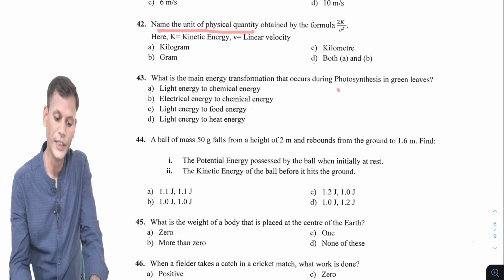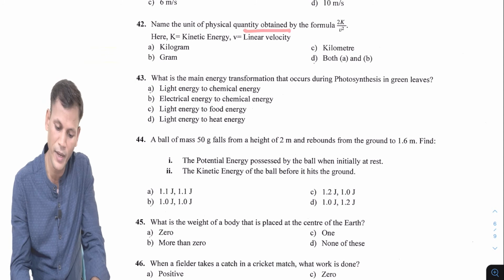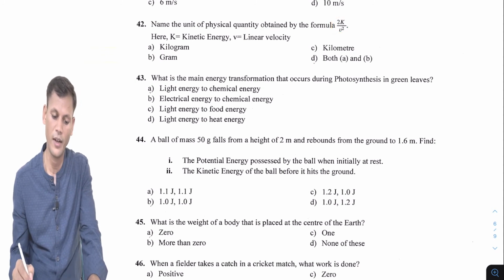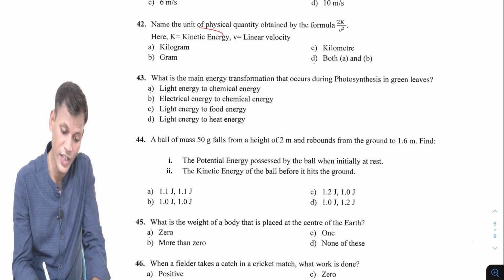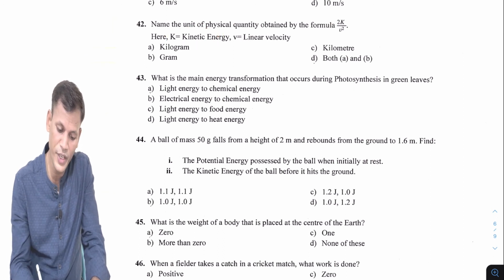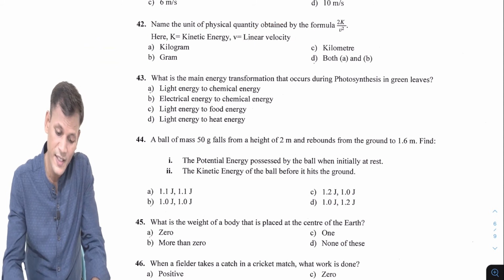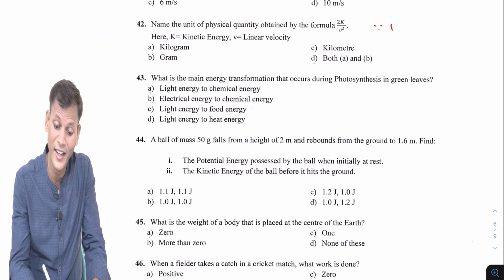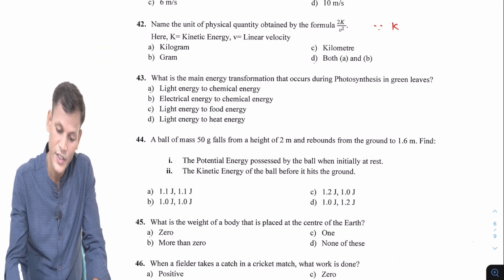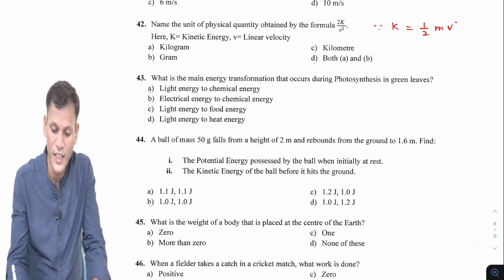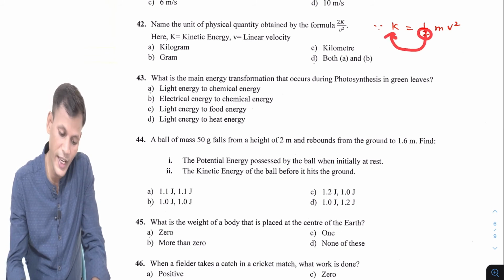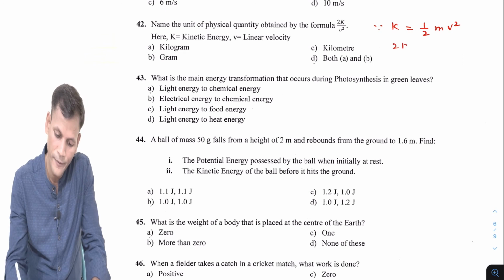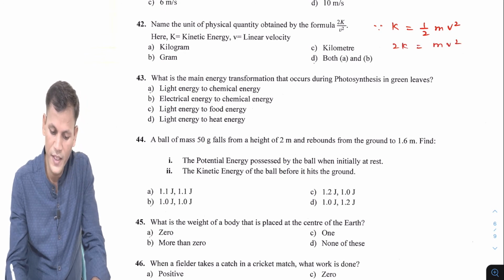Name the unit of the physical quantity obtained by the formula 2k upon v square, where k is the kinetic energy and v is the velocity. Very simple it is. Since kinetic energy, now I am representing by the letter K, so K is half mv square. So 2 we can take with K, so it becomes 2K is equal to mv square.